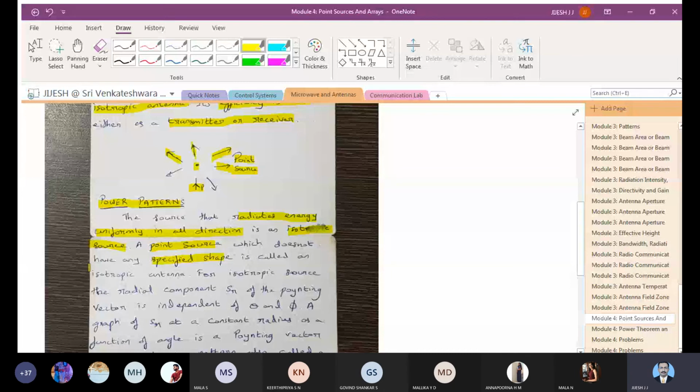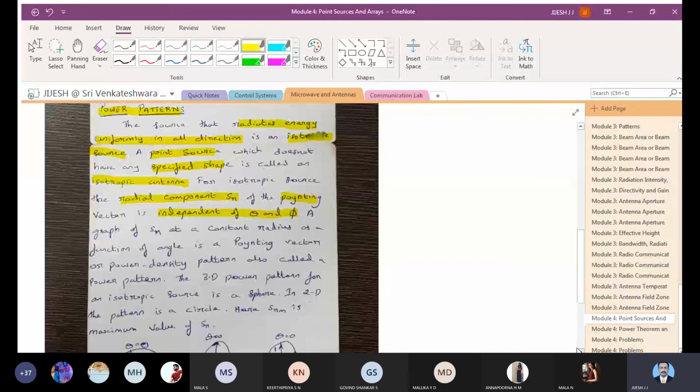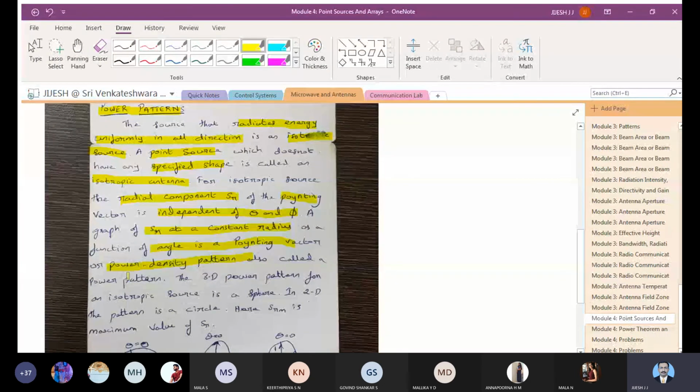For an isotropic source, the radial component is SR, and the Poynting vector is independent of theta and phi. A graph of SR at a constant radius as a function of angle is the Poynting vector or power density pattern. So it is called the power pattern. We have already seen pattern; pattern is a graphical representation.